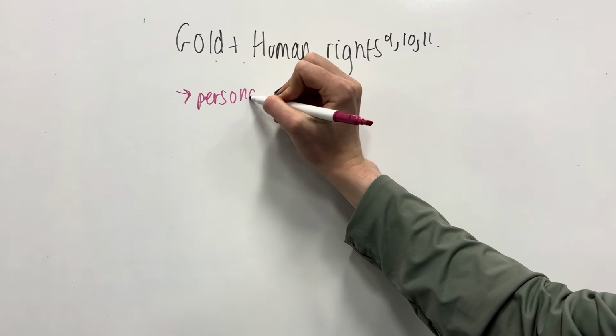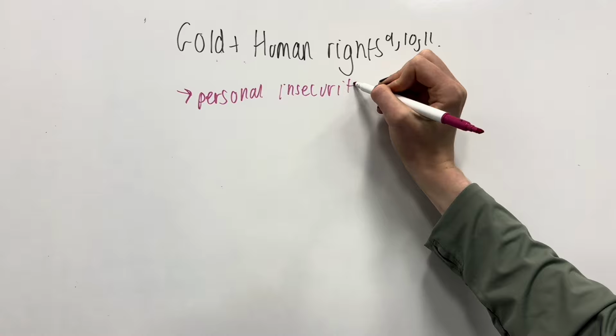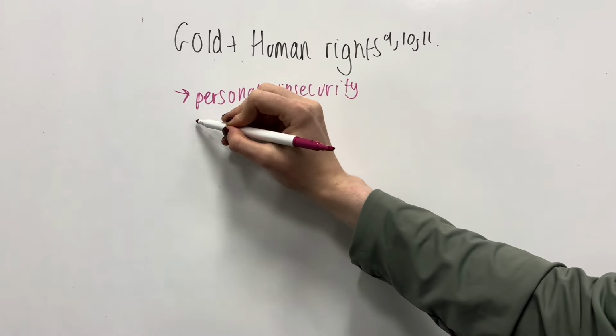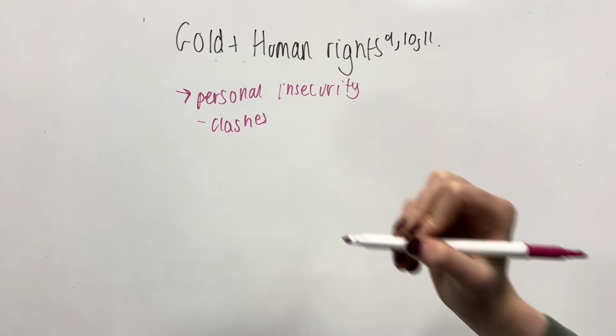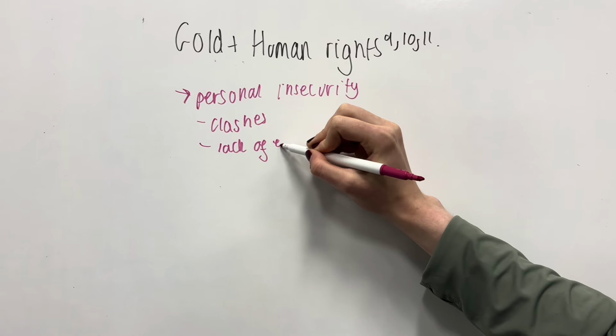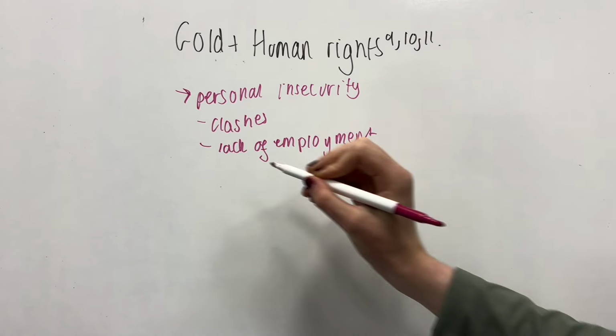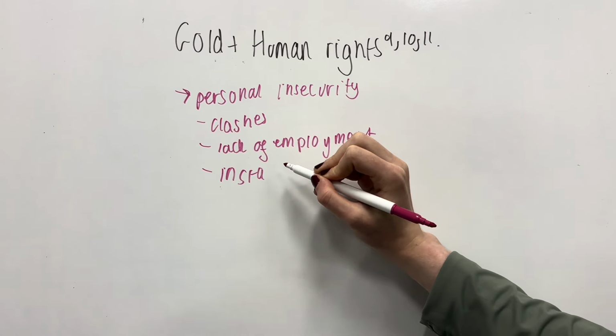Personal insecurity. Violent encounters can occur between small miners and government to stop illegal mining. Community uprisings for poor treatment of miners. Clashes between local communities and the large-scale mines over land access and lack of employment. There's violence from robbers and work pressure and job instability due to where the gold is.